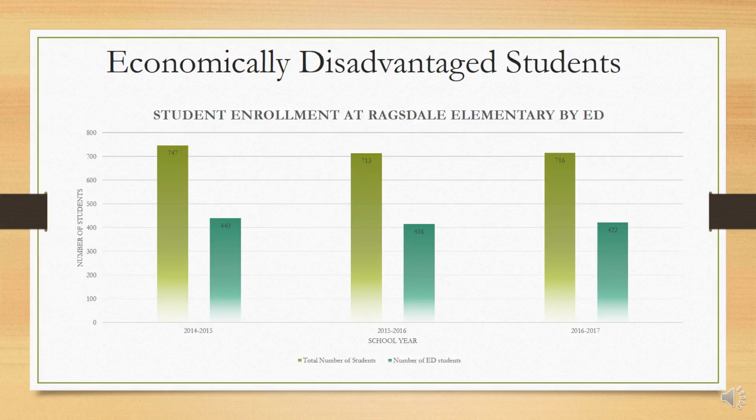Next, we will review our student enrollment of economically disadvantaged students, or ED students. In the 2014-2015 school year, Ragsdale had 747 students enrolled, with 440 of those students being economically disadvantaged. The next year, we had 713 students enrolled, with 416 of those students being considered ED. This past school year at Ragsdale, we had 716 students enrolled, with 422 of those students being ED. Notice that each year, over half of the students enrolled at Ragsdale are identified as ED.